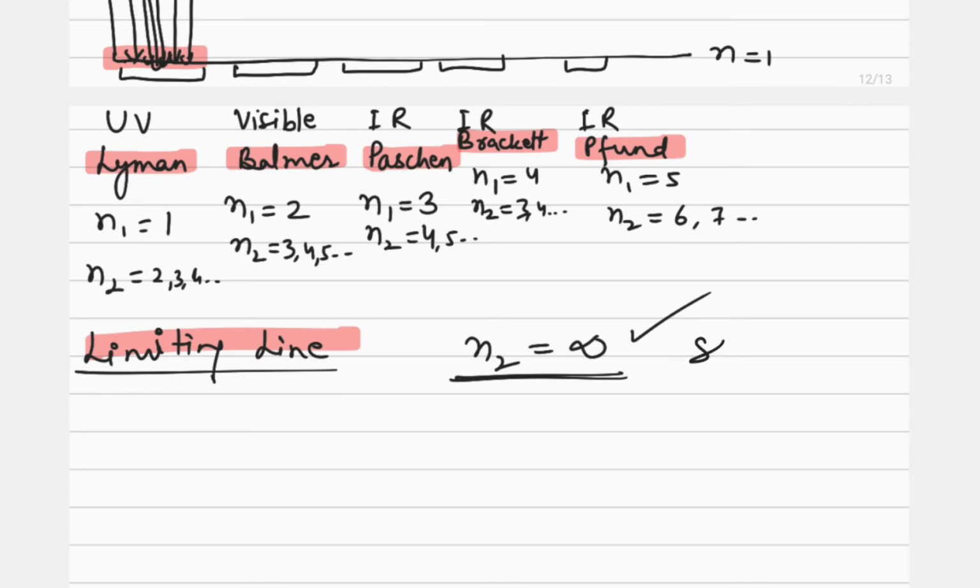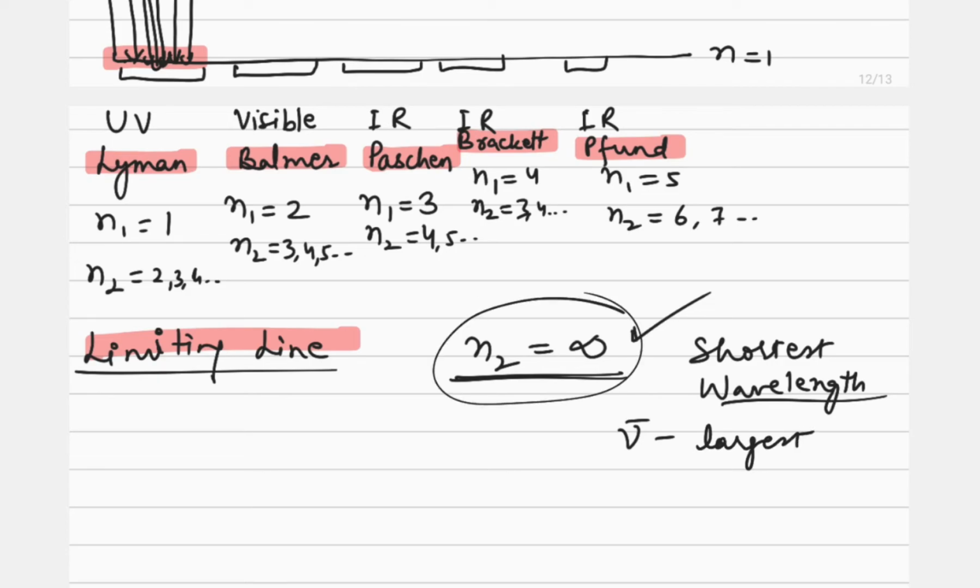So that is why here we will have the shortest wavelength. Energy will be maximum because it is taken to the maximum distance, but the wavelength will be shortest. Energy is maximum means frequency will also be maximum, but wavelength will be shortest. And what about the wave number? The wave number will again be the largest. So what is special about this limiting line? For the limiting line we will always have the shortest wavelength and the largest wave number. So using this formula we can find out the wavelength or the wave number of various spectral lines.